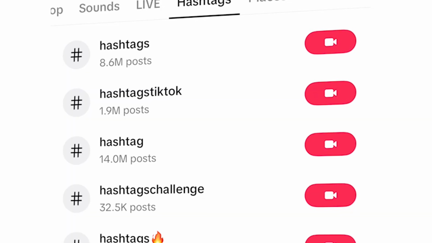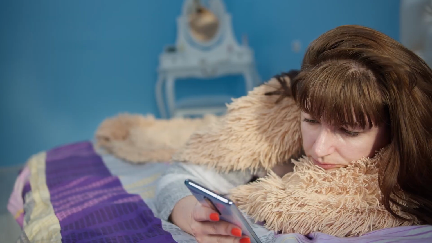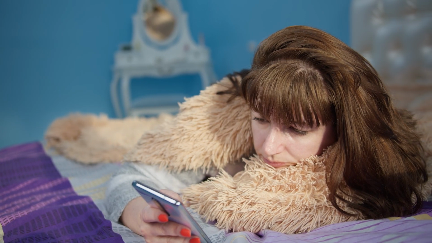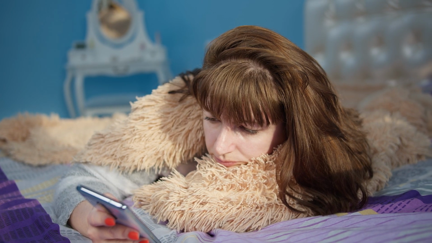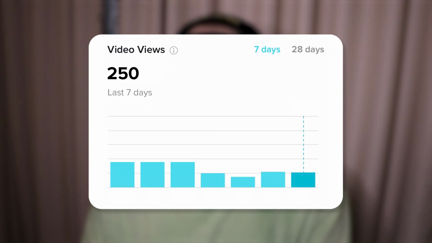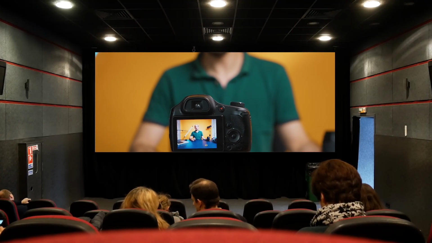But we can't stop there because I also need to make sure that you're using the right hashtags. When it comes to hashtags, you need to make sure you're using the most relevant hashtags and the biggest hashtags, because if you use irrelevant hashtags, your content's going to get shown to the wrong people. Then as a result, TikTok's going to think that your viewers or the people viewing your content don't actually like it, and this is why your videos are going to get stuck at less than 1,000 views. On top of that, if you use small hashtags, guess what TikTok thinks? TikTok thinks there's not a large audience for the content you're creating, and then as a result, you don't get the views that you want.